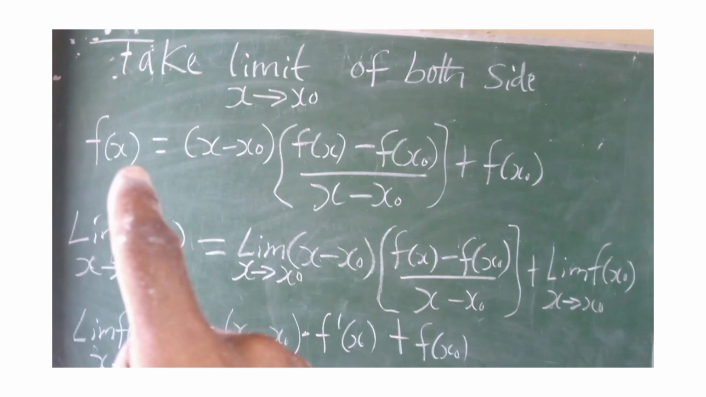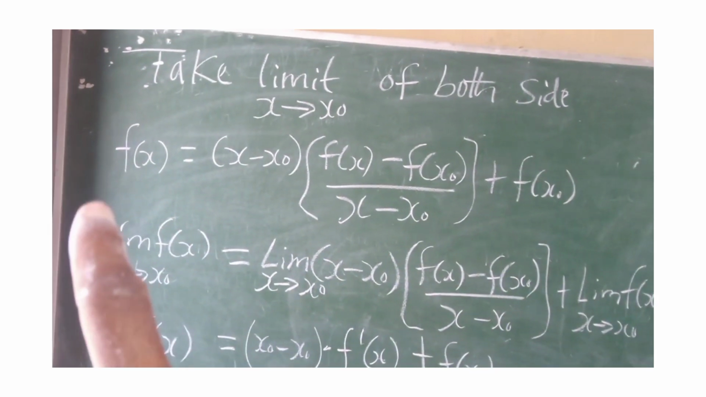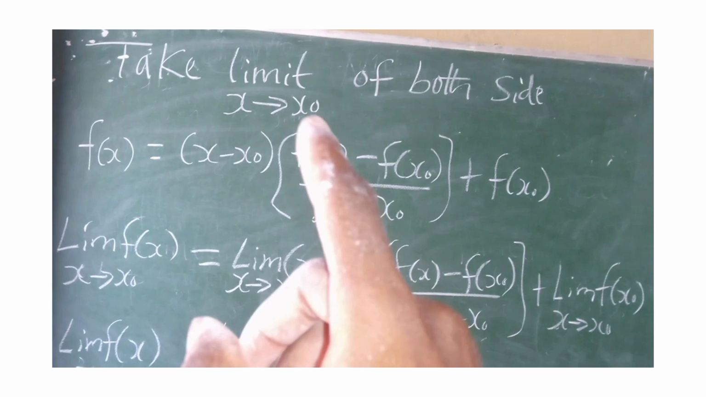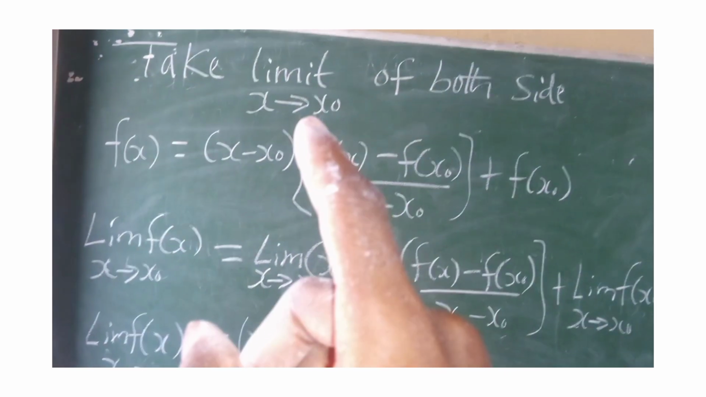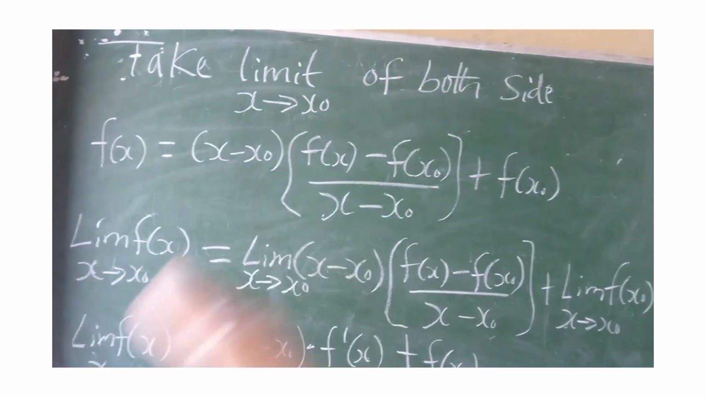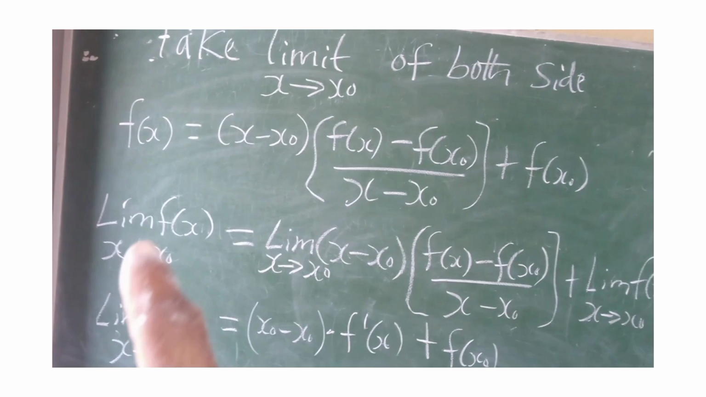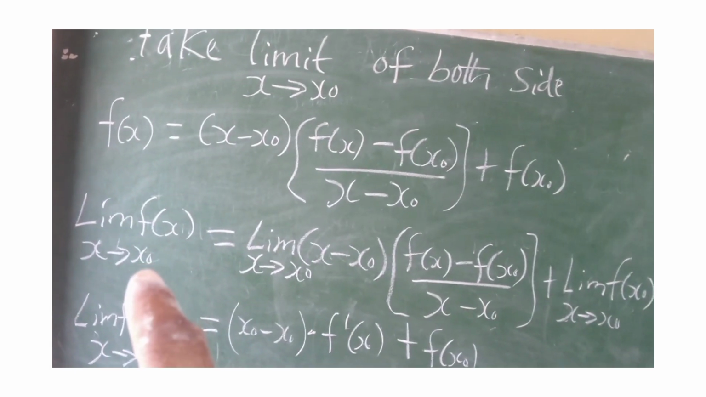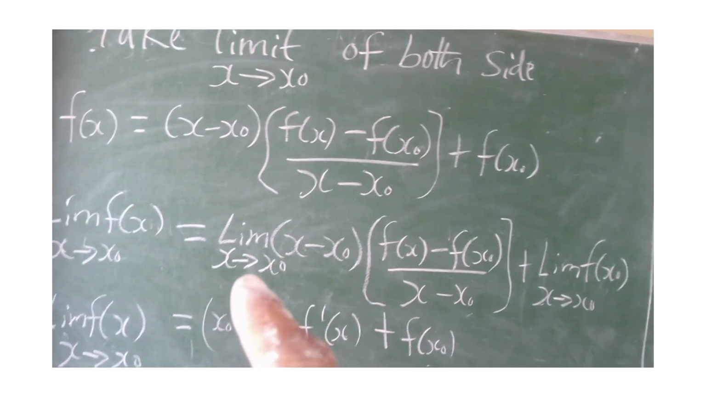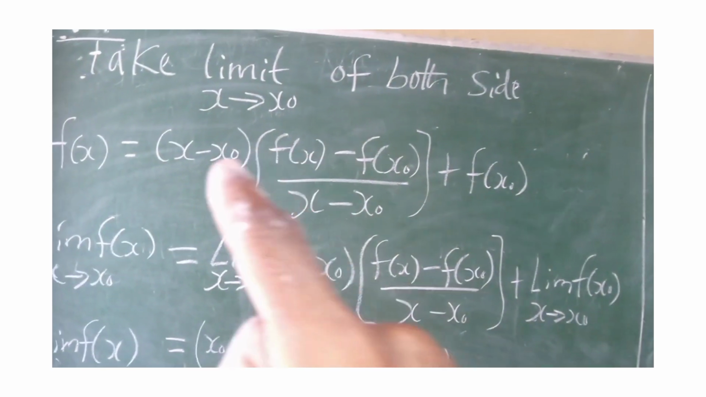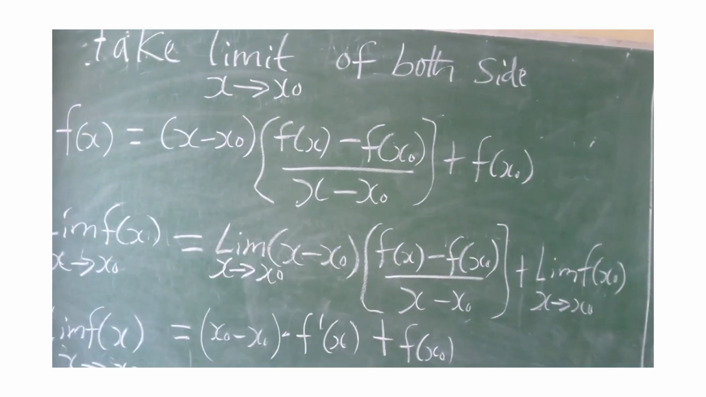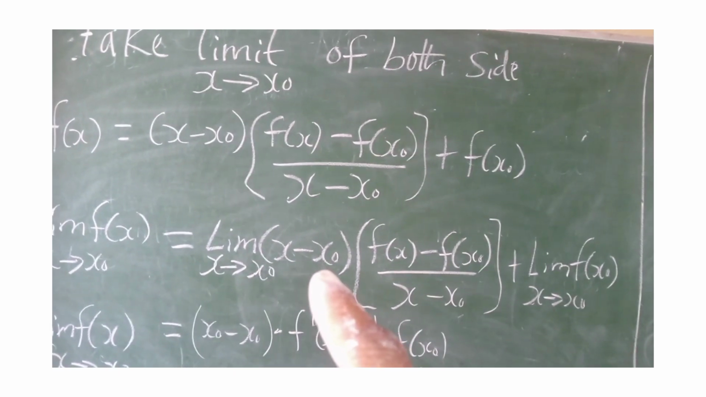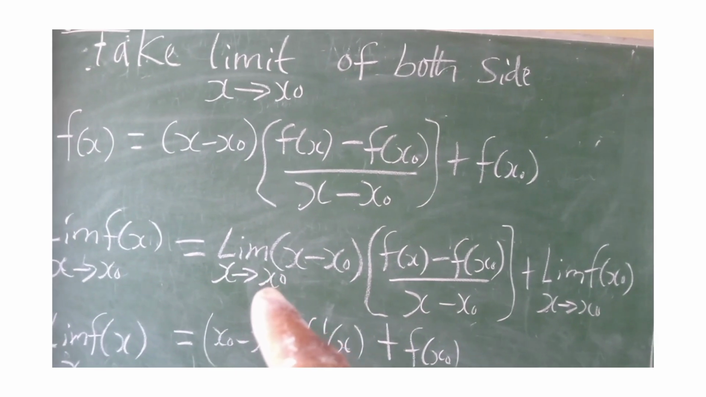On our left hand side we have f of x, right? So we take the limit of f of x as x tends to what? x naught, which is a specific point in our open interval. So we take the limit of f of x, which becomes the limit of f of x as x tends to x naught, equals the limit of, on our right hand side, what we have here was x minus x naught. So we have the limit of x minus x naught as x tends to x naught.